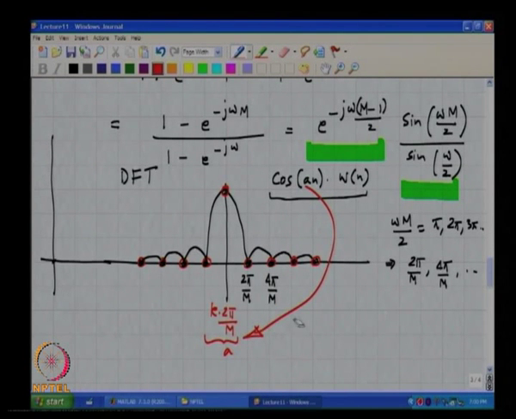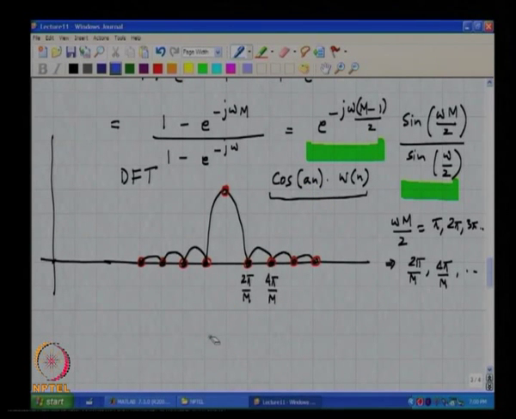If a is not a multiple of 2 pi by M, then the samples will now be all slightly off.